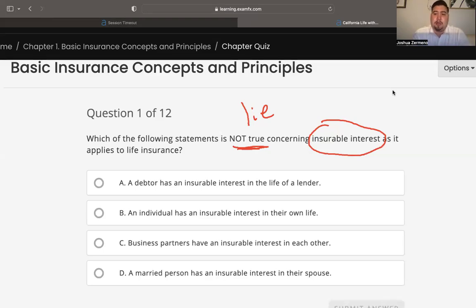So if you remember, insurable interest is something that needs to exist at the time of application, and it has to deal with the policy owner and the insured, the person being covered by the plan and the person that's buying the plan. They need to have this insurable interest, meaning if the client, the insured, were to pass away, it's going to affect the policy owner financially. So for that reason, they are permitted to buy a life insurance policy. So let's look at these options.